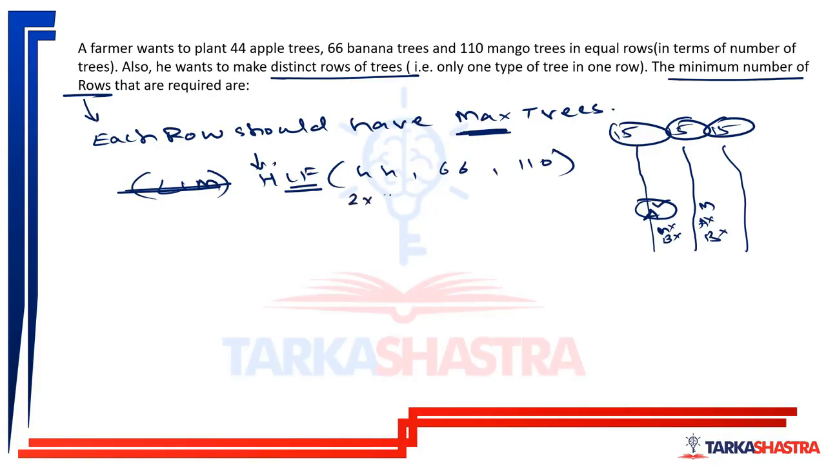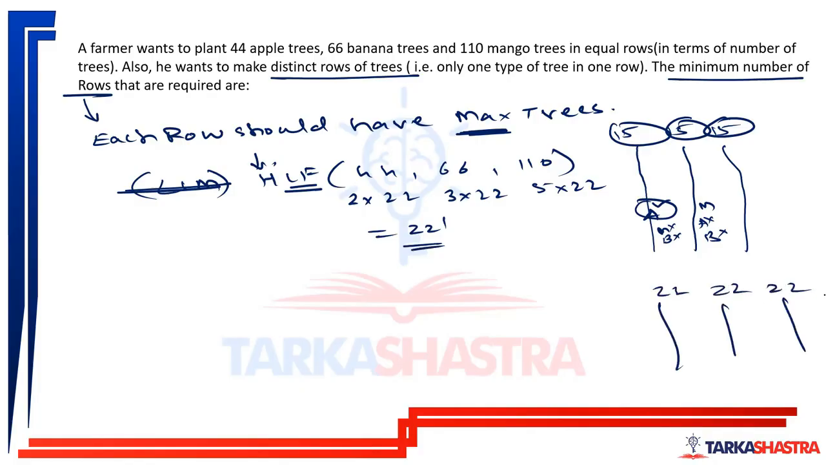So 44 is 2 into 22, 66 is 3 into 22, and 110 is 5 into 22. HCF will be lowest power of 2, which is 2 raised to 0, lowest power of 3, which is 3 raised to 0, and lowest power of 5, which is 5 raised to 0. And if you have watched that YouTube video, you'll understand that. Then lowest power of 22 will be 22 raised to 1. So HCF is 22. So each row should have 22 trees.